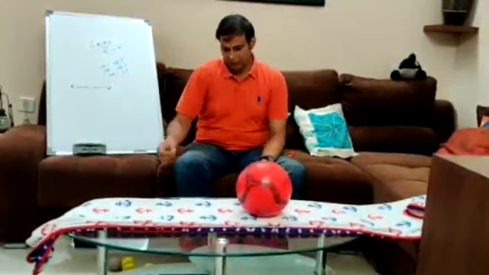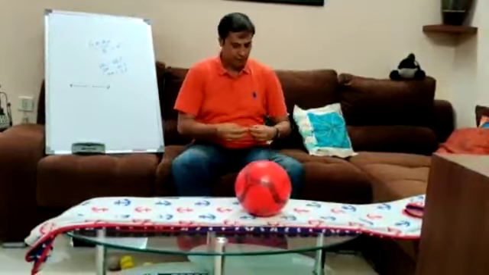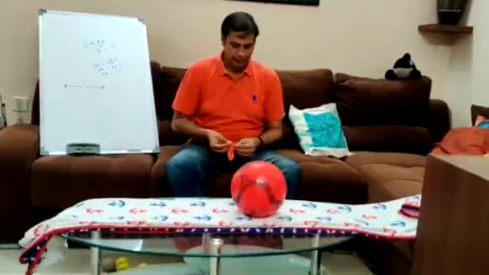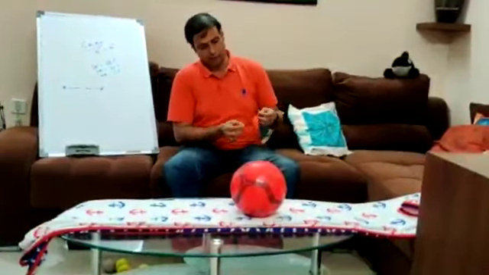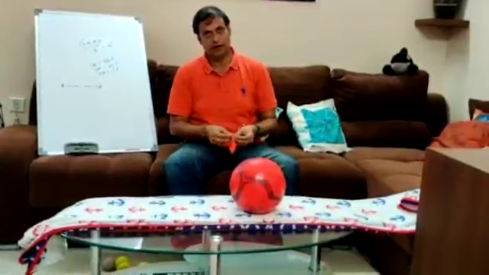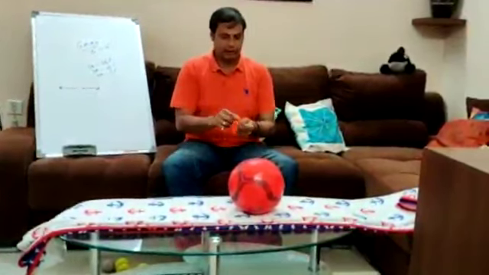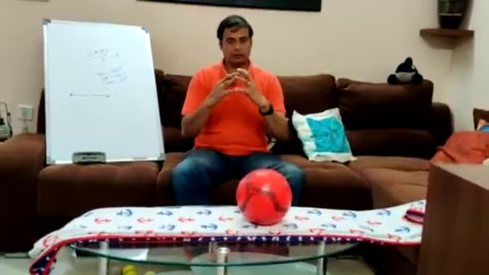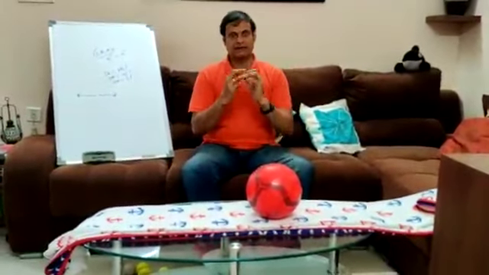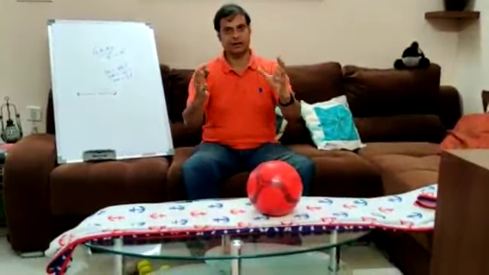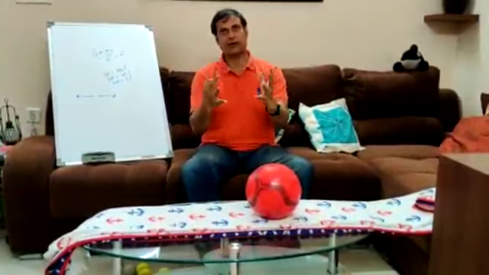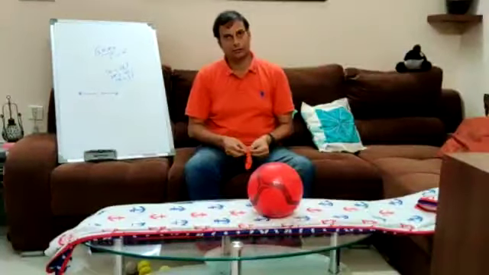I'll just show with a demonstration what is happening. If you take a balloon, we have two dots on the balloon, right? Those are like galaxies which are close to each other. If I'm filling air in this balloon, the balloon is going to expand. Similarly, the space is getting stretched. It is expanding and the galaxies are running away from each other.